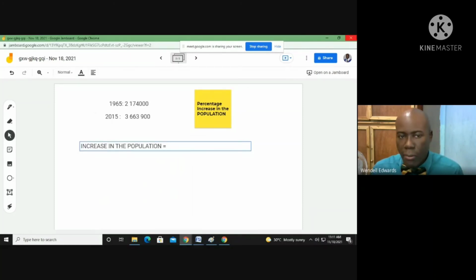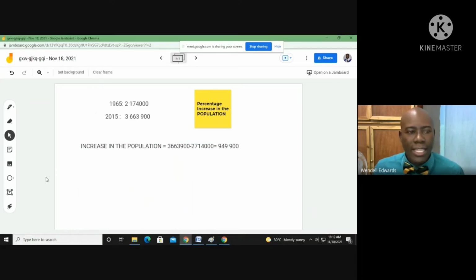So we're talking about 3,663,900, and we want to subtract 2,714,000. So we want to subtract that to give us that increase. All right, so let us just quickly find out how much it was increased by. All right, so there was an increase of 949,900. So it's almost a million. So that was the increase, I should say.